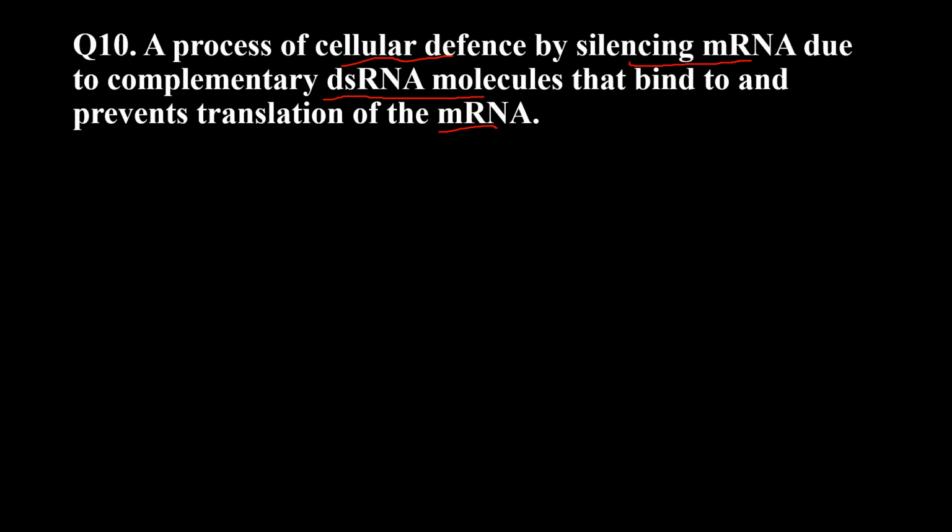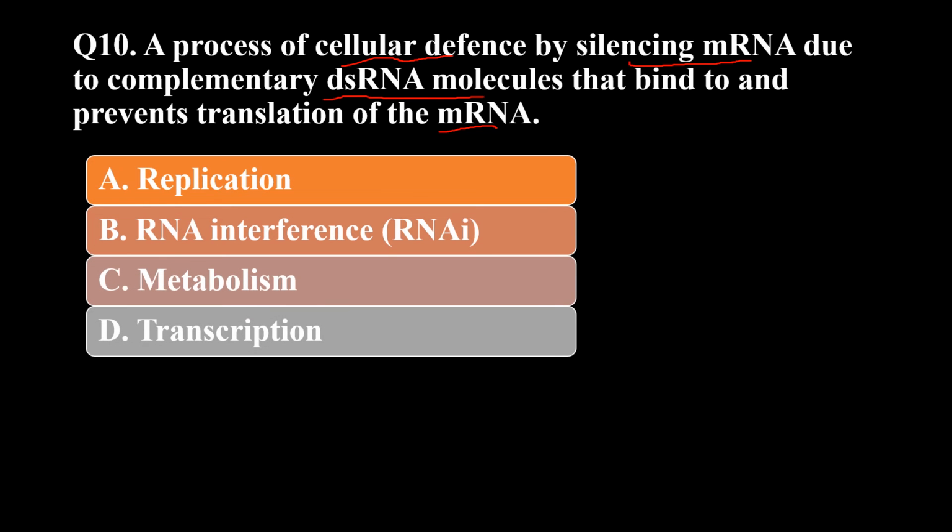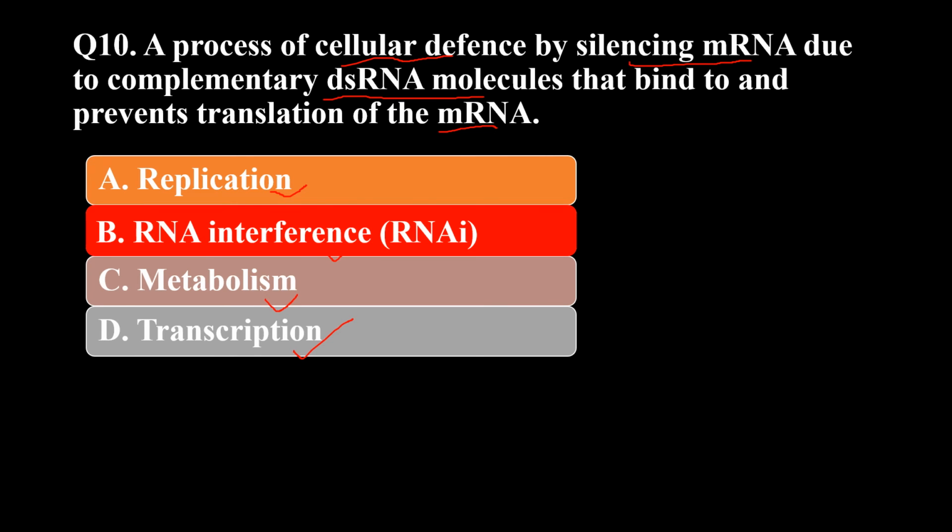So mRNA will not become protein, and due to that, the cell defends itself. The options are replication, RNA interference, metabolism, or transcription. The answer is RNA interference.